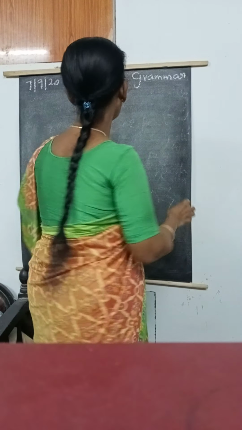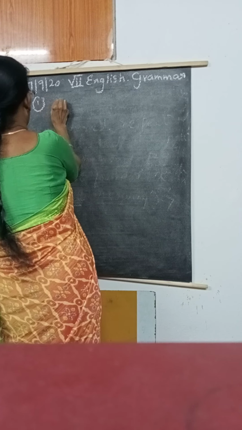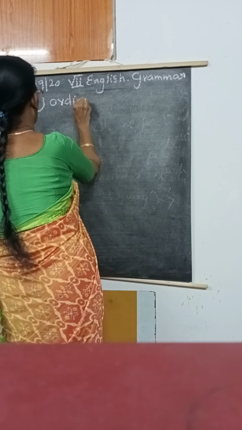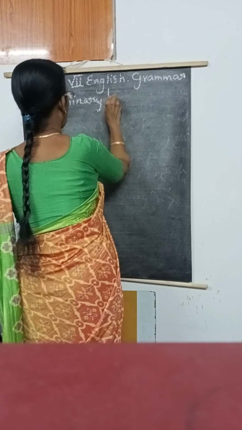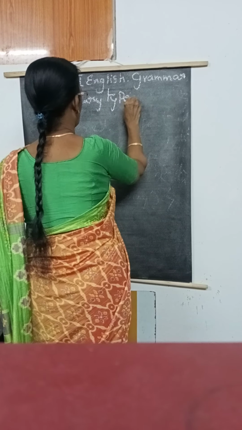Number 1, ordinary type. Number 2, special type. Number 3, 2 places, 2 persons and 2 things. And fourth one is negative type. So today I wanted to tell one by one. Okay. So first one, ordinary type.